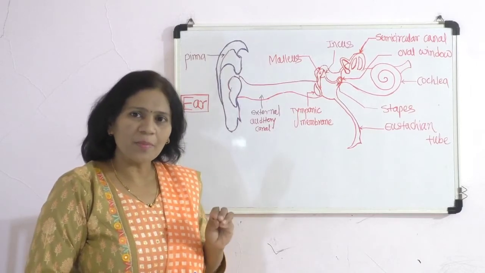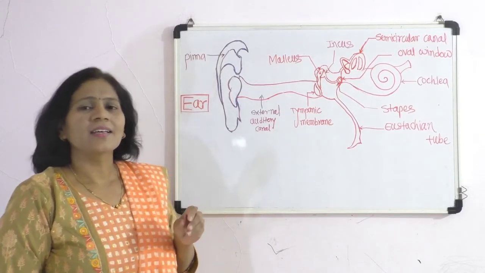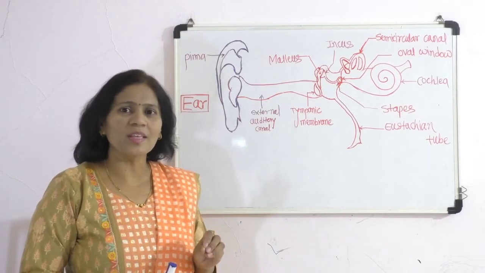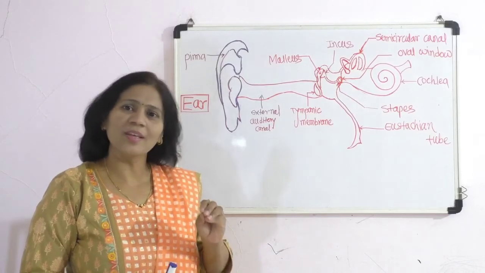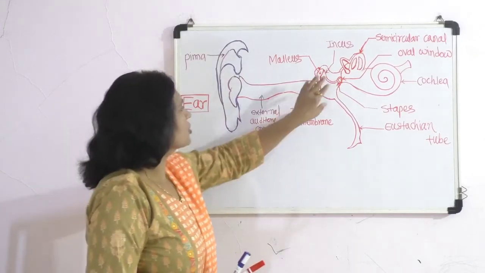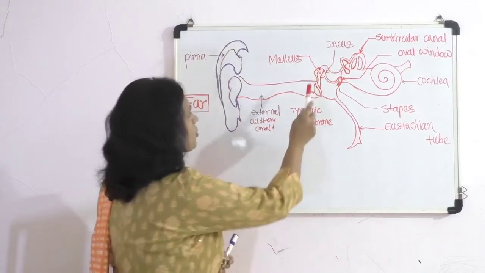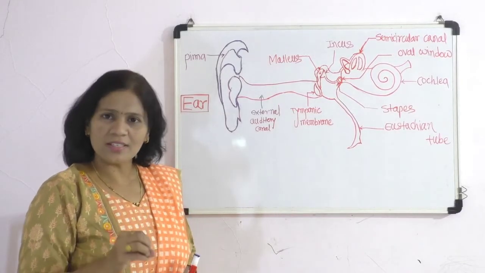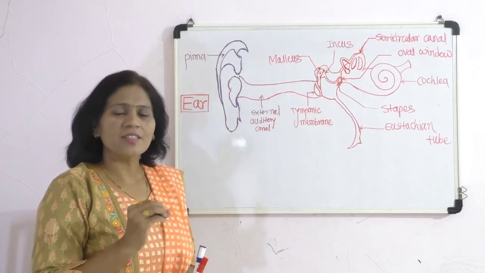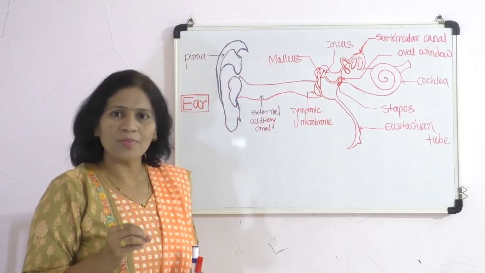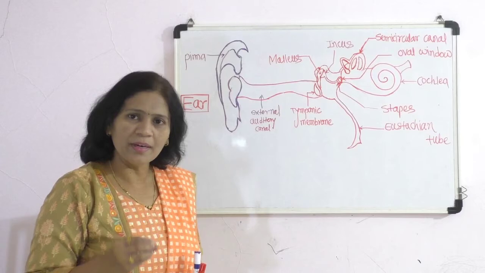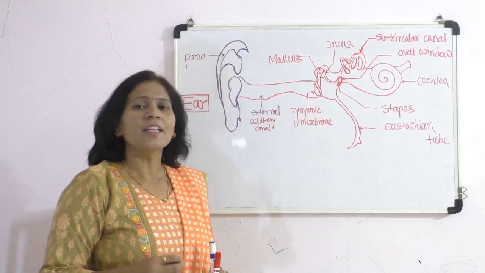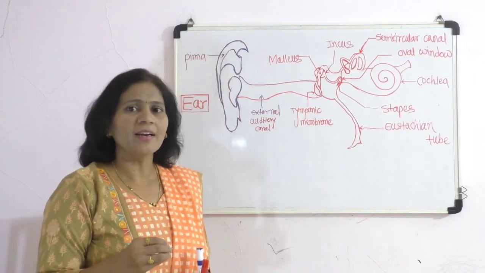During embryonic development, the external and the internal ear develop from the ectoderm, one of the germ layers. But the middle ear, in which there are three ear ossicles, the smallest bones inside our body, develops from the mesoderm germ layer.